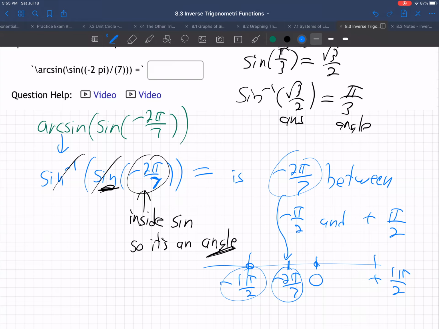Of course, you could plug in decimals, but can we just think 2/7 is less than a half? 2/7 of a pi is less than half the pi. So yes, it's between 0 and negative a half. It's a negative number. So yes, it's in the limited domain.